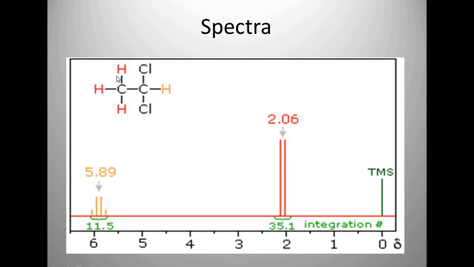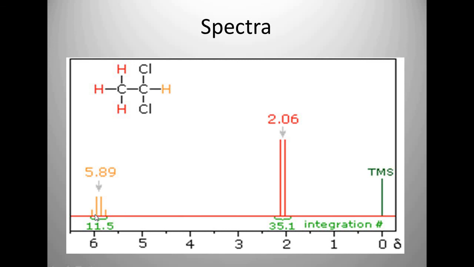The hydrogens 1, 2 and 3, shown in red color, give this signal on the spectra. These 3 hydrogens are magnetically equivalent, therefore they will give you the signal here. And this hydrogen is not magnetically equivalent to these, it is in a different magnetic environment, so it will give you a different signal.